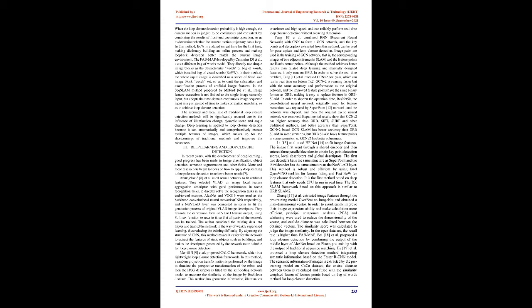Deep learning and loop closure detection. In recent years, with the development of deep learning, good progress has been made in image classification, object detection, semantic segmentation, and other fields. More and more researchers begin to focus on how to apply deep learning to loop closure detection to achieve better results.